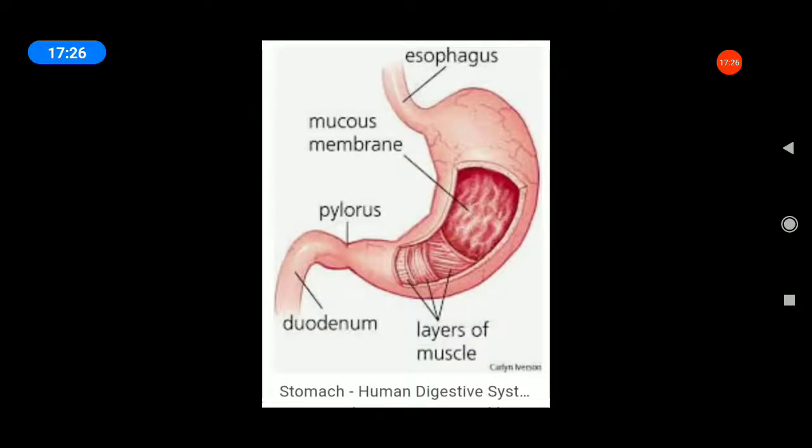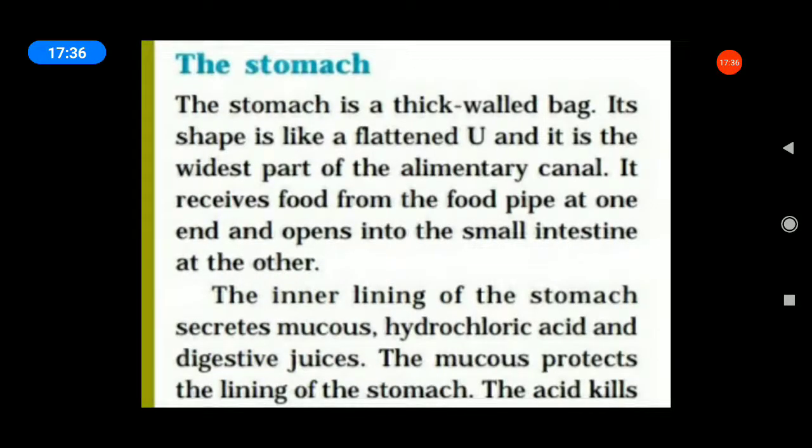First, the stomach. Stomach, esophagus, mucous membrane, pylorus, the layers of muscle, then duodenum. Okay. The stomach is a thick-walled bag. The shape is like a flattened U. What is the shape of the stomach? U shape. Okay. Next, it receives food from the food pipe.